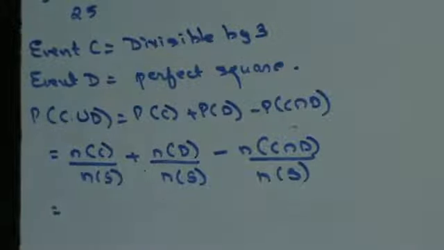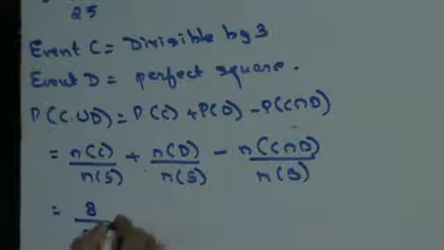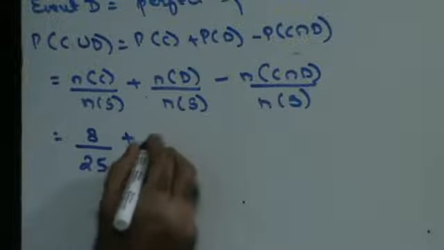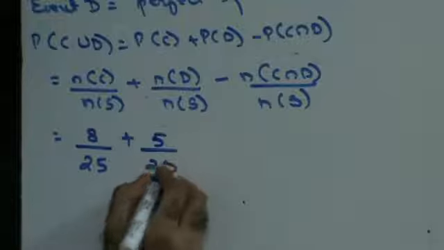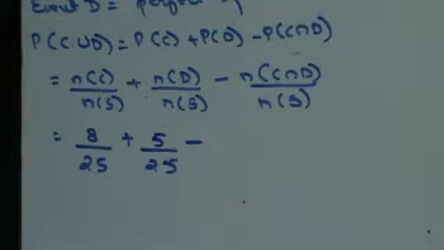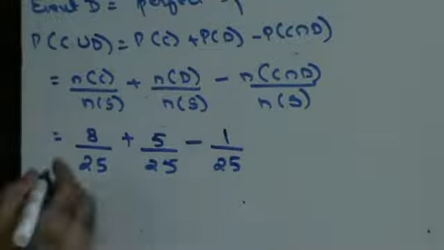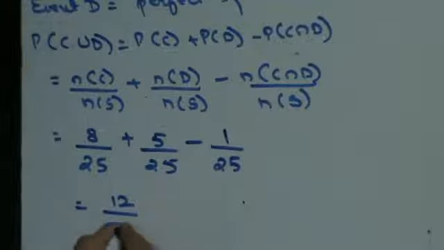Now, divisible by 3. Which are the numbers from 1 to 25 which are divisible by 3? There are 8 numbers: 3, 6, 9, 12, 15, 18, 21 and 24. Perfect squares: 1, 4, 9, 16, 25. Now, is there anything common between them? 9 is common. So there's one term that is common between them. So this is going to be 12 by 25. That finishes that sum. Let's move on to the next sum, guys.